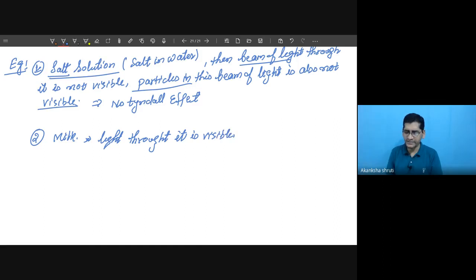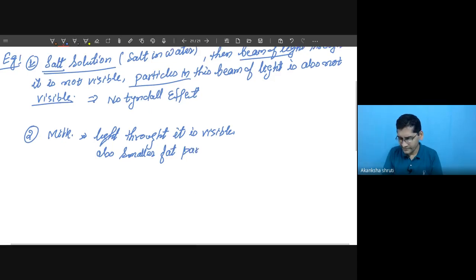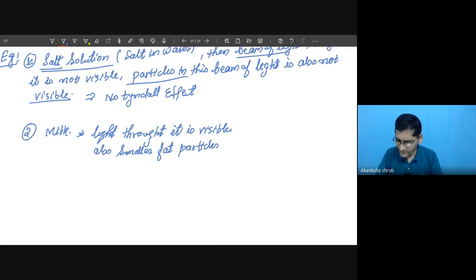And not only this much, you can observe the smaller fat particles which are suspended in this beam of light. The smaller fat particles are also visible.